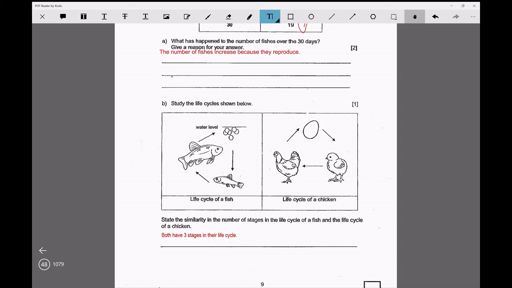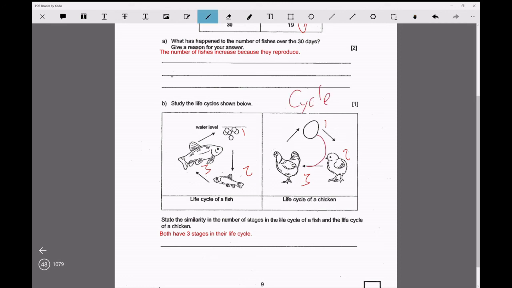If you do a simple counting, you know. 1, 2, 3, 1, 2, 3, and don't think that because I write 1, that's the start. So always know that in the life cycle, because of the word cycle, there's no start or end. I repeat, there's no start or end. So you cannot say the egg stage is the start. Even the young can also be the start of the life cycle. So there's no start or end because it's a cycle.